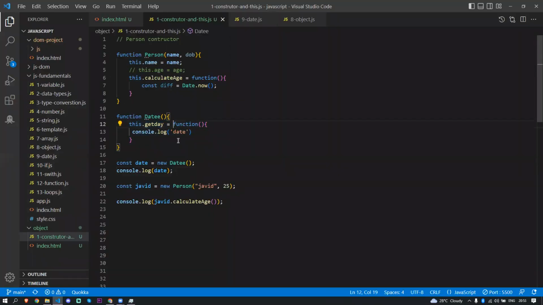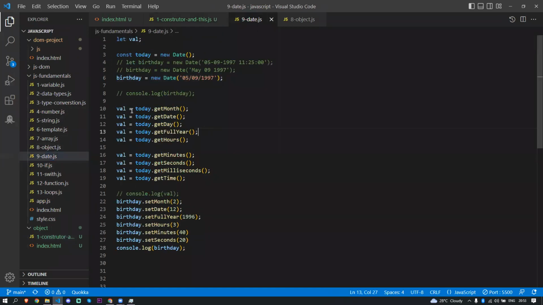This dot get day is equal to function. These methods are actually structured the same way. You see, today dot get day. How do you create the today? Using new date, right? Inside they have the logic, but we are not having any logic here.